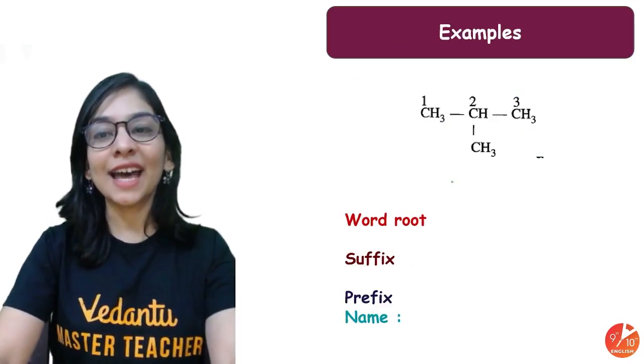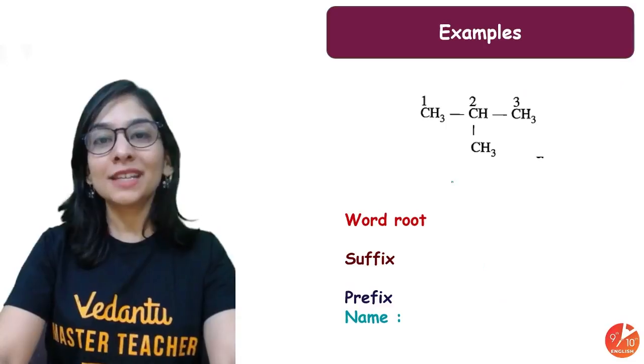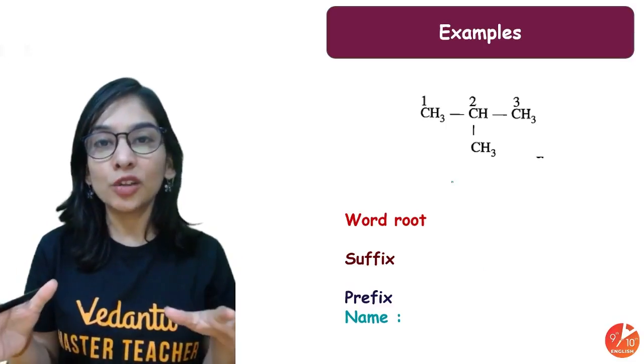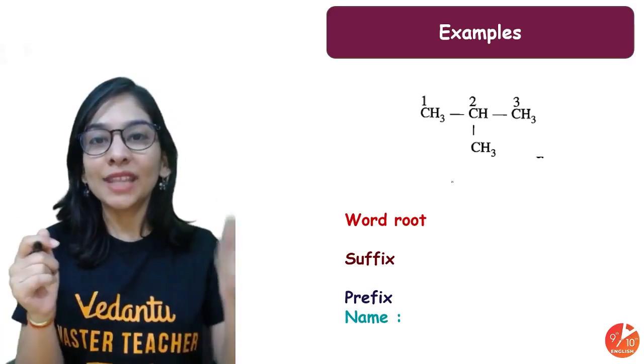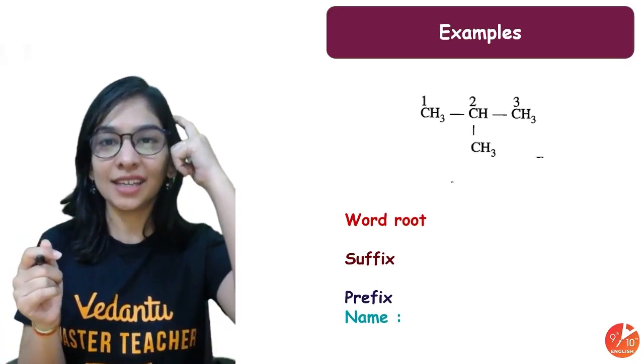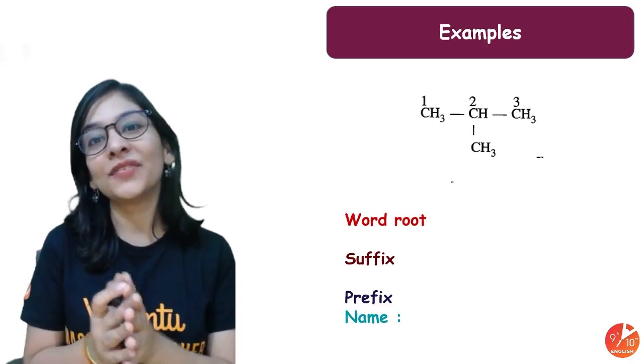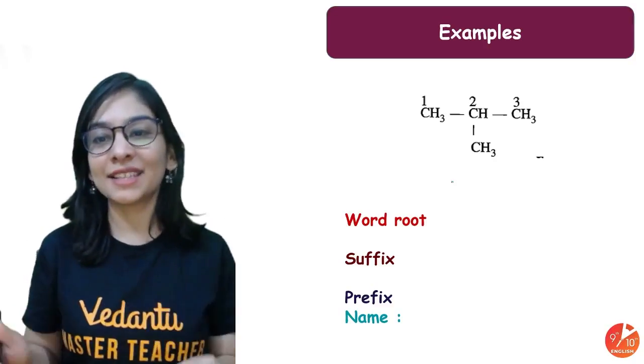Got it? So that's how you give different names in nomenclature, and it's very important, and we are going to discuss so many examples so that it will be going straight. Otherwise, discussing a few cases will not give that clarity. Let's revise, everyone.